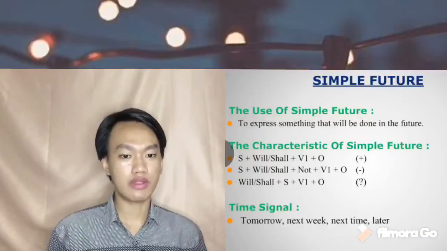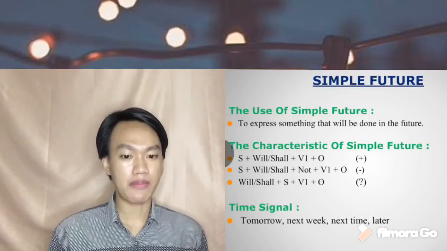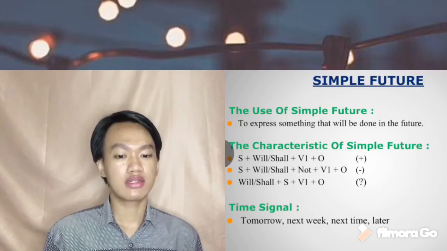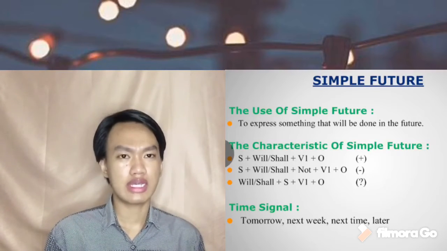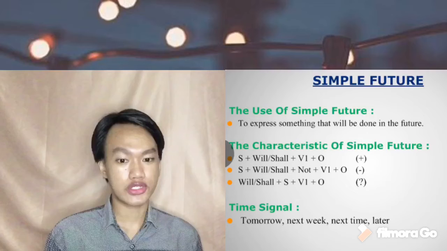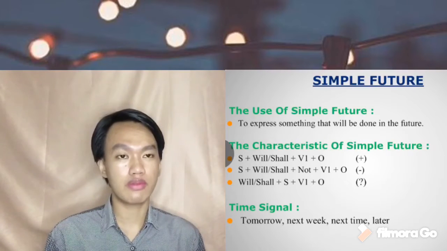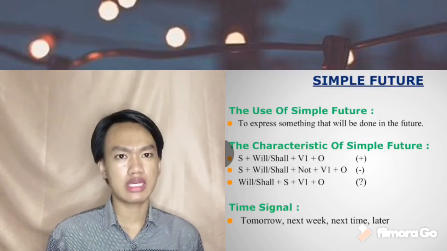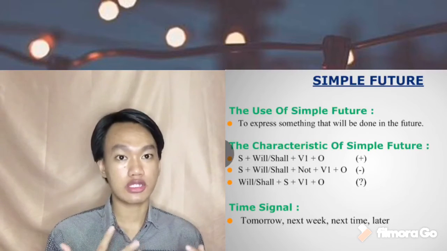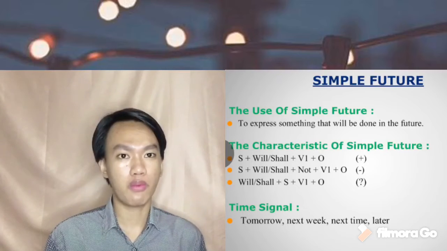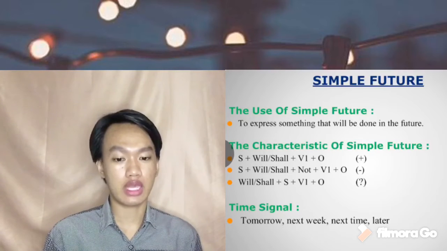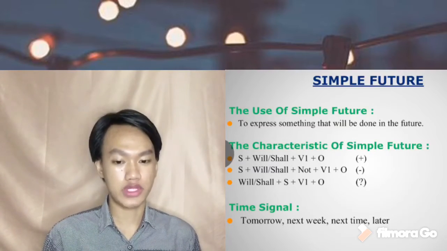The use of simple future is to express something that will be done in the future. And the characteristic of simple future: subject plus will or shall plus verb 1 plus object for positive, and for negative, subject plus will or shall plus not plus verb 1 plus object, and for interrogative, will or shall plus subject plus verb 1 plus object.